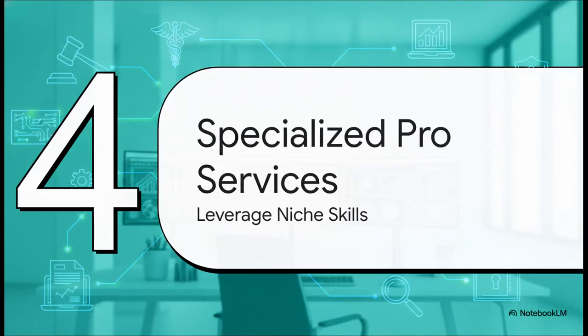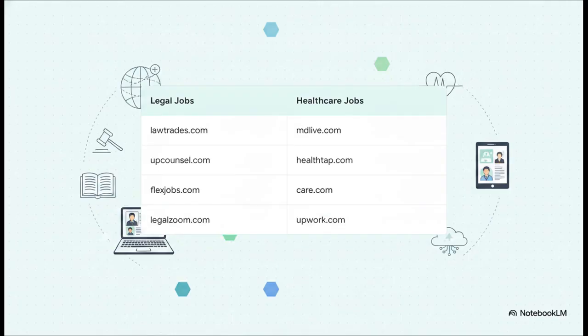All right, on to Section 4, Specialized Professional Services. It is time to leverage those high-level niches. Just look at how hyper-focused the remote world has actually become. Lawyers and legal pros, for instance, can utilize Law Trades or UpCounsel right alongside FlexJobs and LegalZoom to offer counsel across borders. Meanwhile, medical professionals can practice telehealth via MD Live and HealthTap or find care roles on Care.com and Upwork. The remote economy for sure has a place for highly regulated traditional professions.